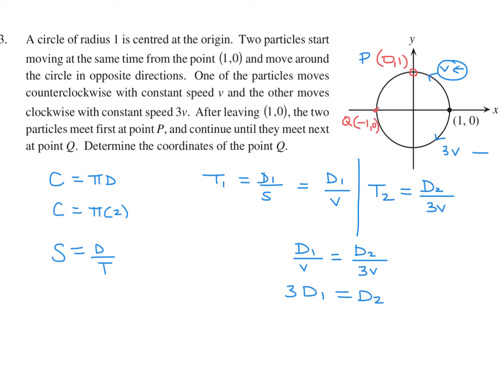So there you go. And like I said, you can show in the same way that the distance from P to Q will be behaving in the same way, that this particle will travel 3 times the distance as that particle. So you can easily do that.